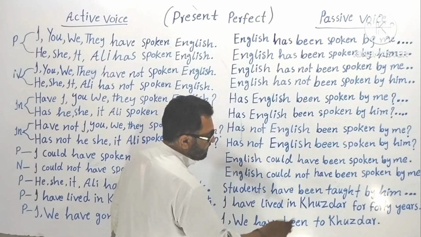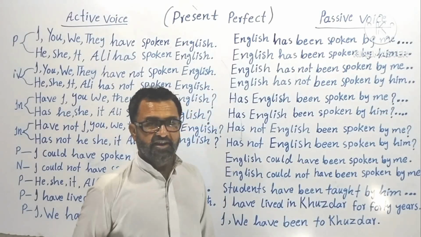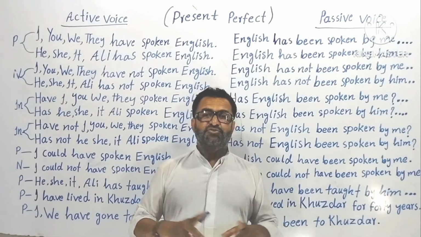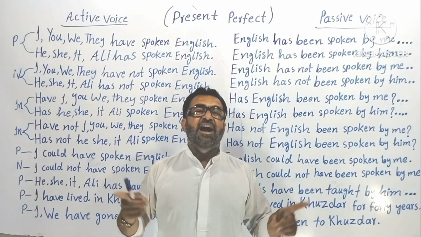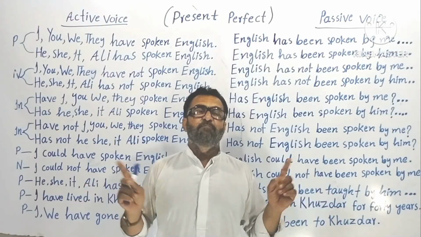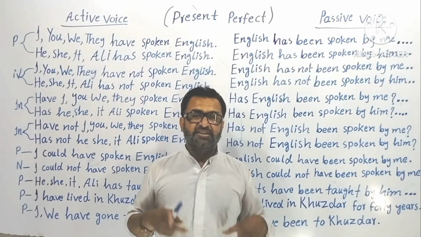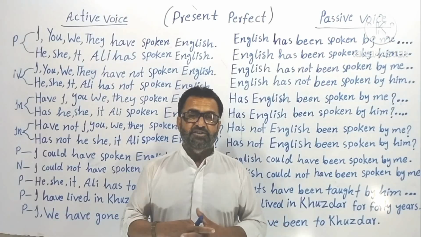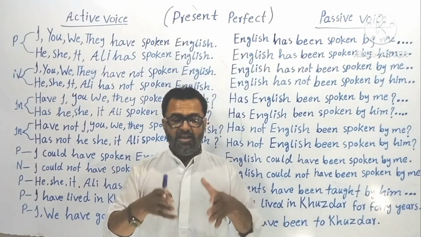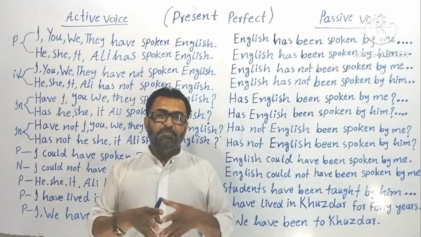Correct. "We have been to Hozdar." Correct. Understood? So you should never say "I have gone to Hozdar," but rather you should say "I have been to Hozdar. We have been to Hozdar." As I said before, when you say "I have gone to Hozdar," it leaves a bad impression on your speech, and on the next person that you are talking to.